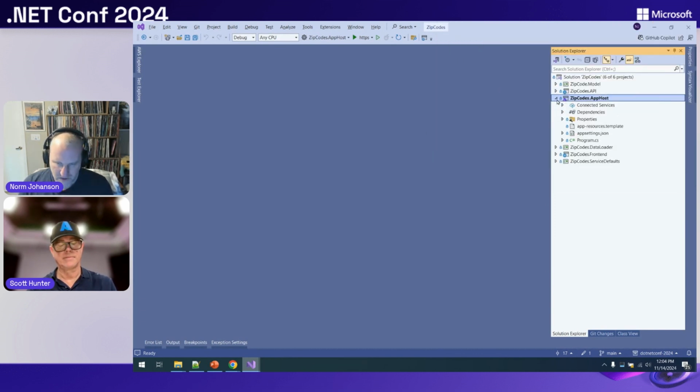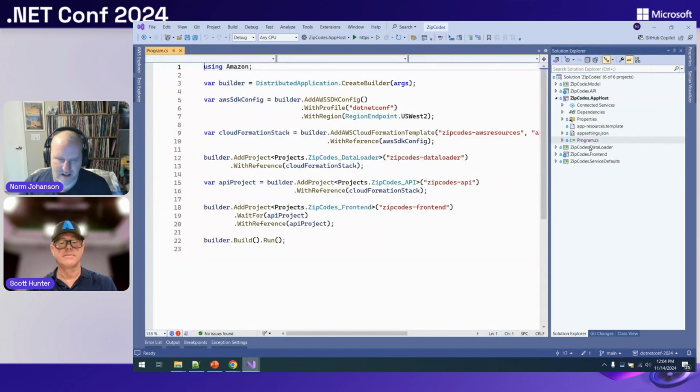So we've seen a few talks this week about Aspire and the App Host. Looking at that here, we've got our two projects that we've added in. Here's our API project and our front-end project, which has a dependency on that API project.